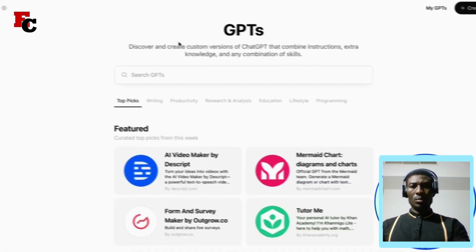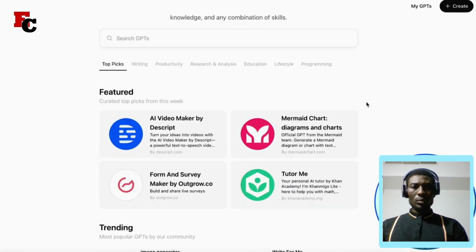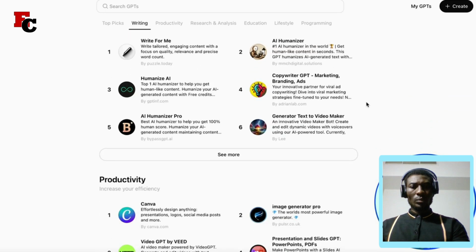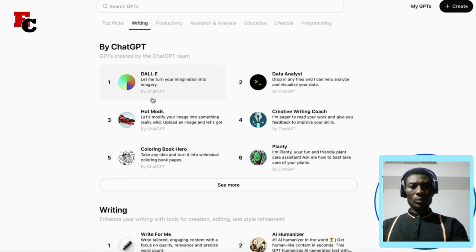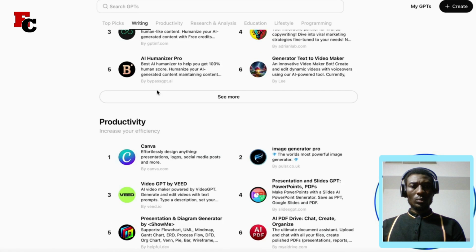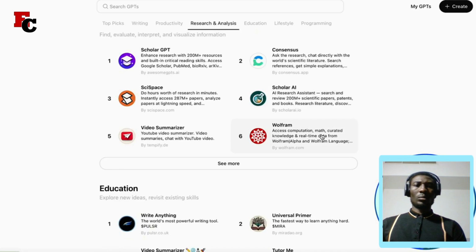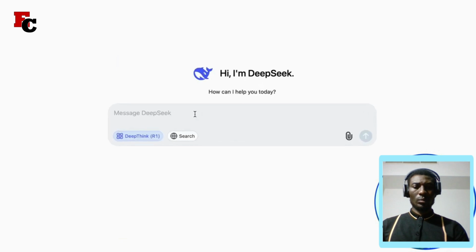But what I would say about ChatGPT is that they've got this GPT store where you're going to be able to find all of these custom AI bots that are focused on doing a specific thing. Whether you want to use an AI bot to turn text into image, or if you want to use an AI bot when it comes to helping you with Canva designs, there's so many different options. But this is something that DeepSeek doesn't have as of yet.